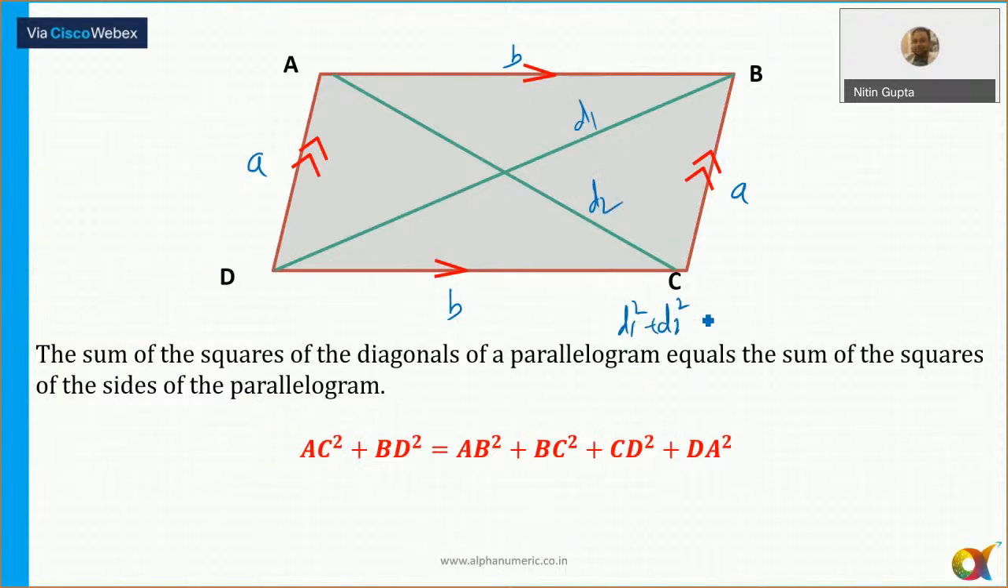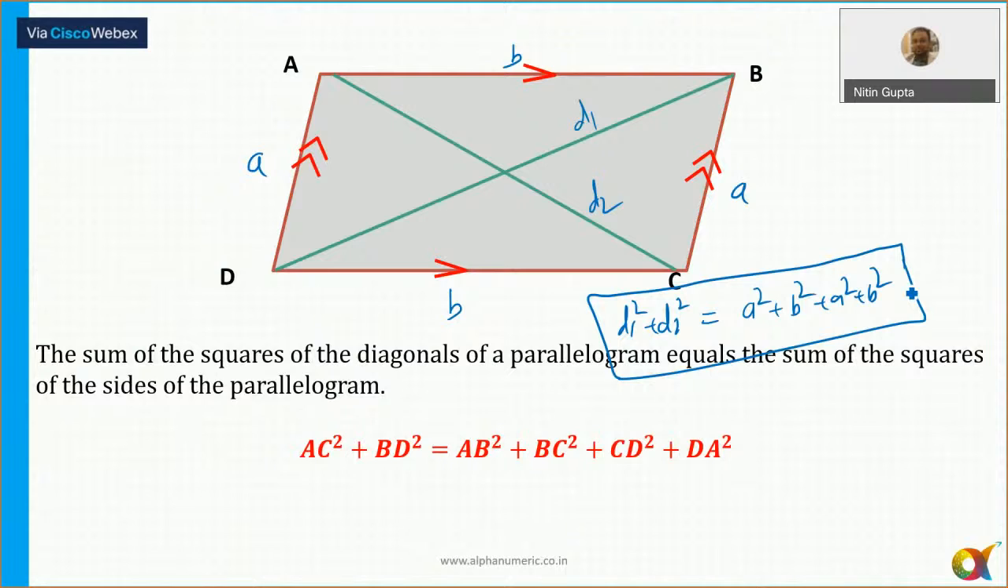Sum of the squares of the diagonals of a parallelogram is always equal to the sum of the squares of all four sides. A square plus B square plus A square plus B square. This is for any parallelogram. So if it is true for a parallelogram, it is true for any parallelogram. Sum of the squares of the diagonals of a parallelogram always equals the sum of the squares of the sides of the parallelogram. Okay.